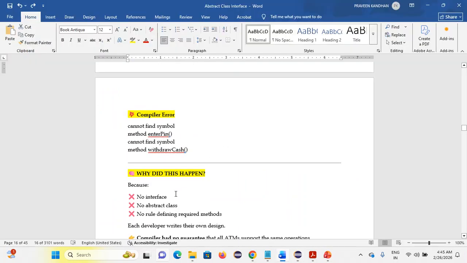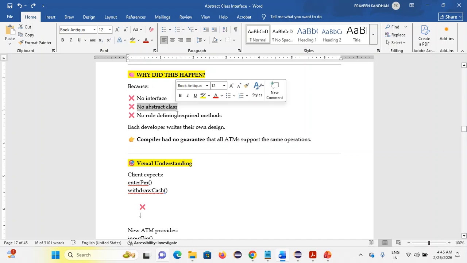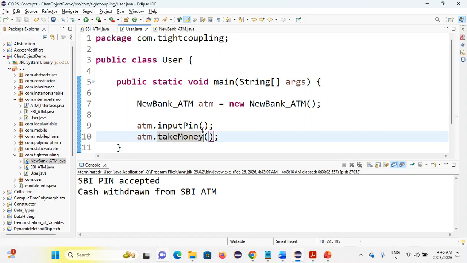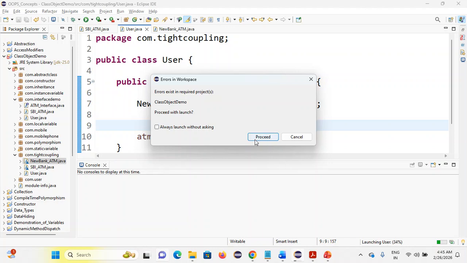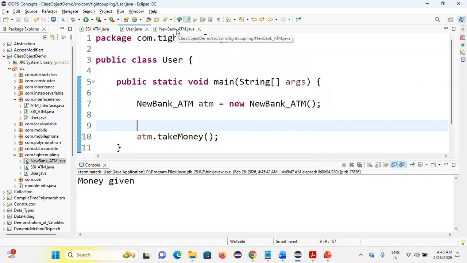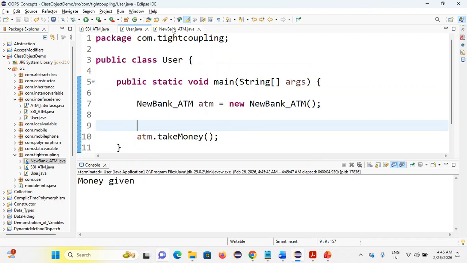Compile time error, can't find the symbol. Yes, we are not following any rules and regulations here. If an abstract class is used, you'll use the same methods. Added to this, if I forget to call this function, take money or input pin itself, see here, if I'm not giving this, check it out. I'll execute without pin validation. This is a threatening method, because I already have a method like input pin, but without pin verification it directly withdraws. Is it right? It's a huge threat. It's a huge crash in that application. It's a major threat, so you should not do that.